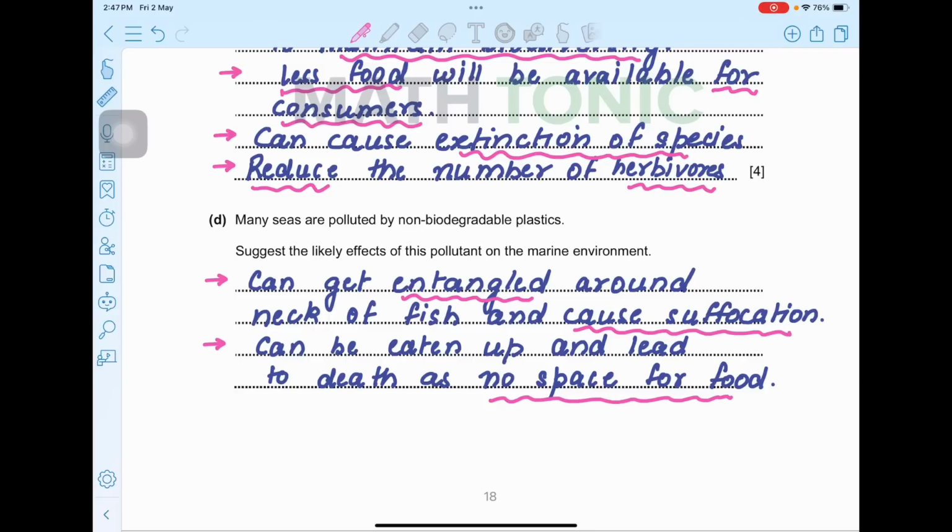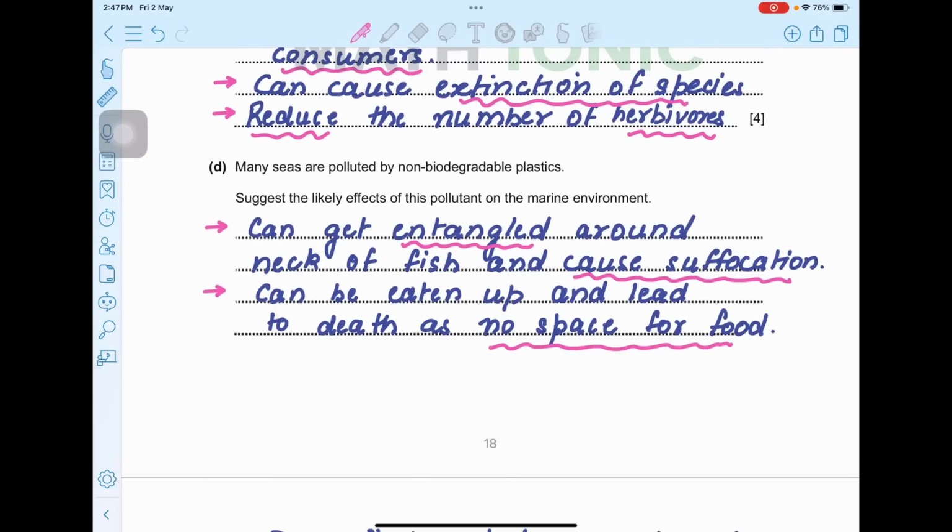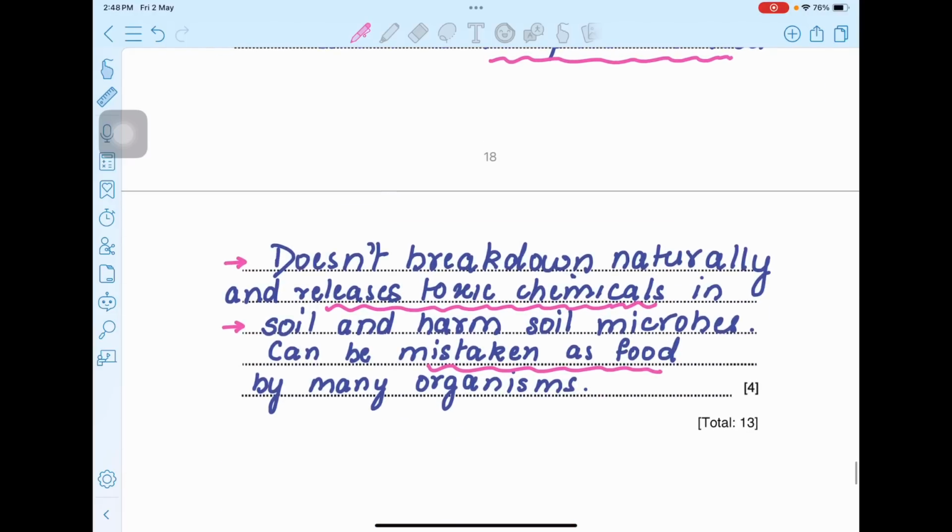So there is no space available for the food also. They will eat up and they will die because of that, because there is no space available for the food, and it does not break down naturally and releases toxic chemicals in the soil and harms the soil, microbes as well as plants, and can be mistaken as food by many other organisms. So they can also die because of lack of food. So all this you can include in this answer.